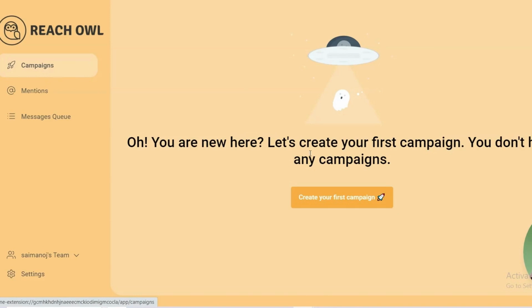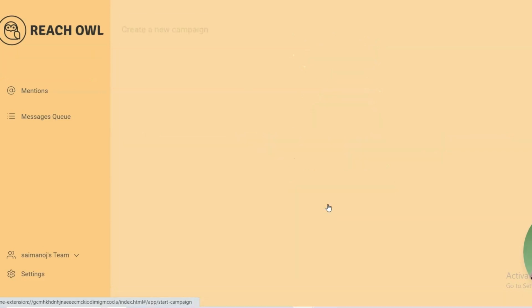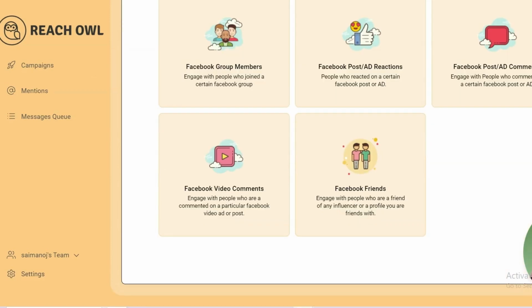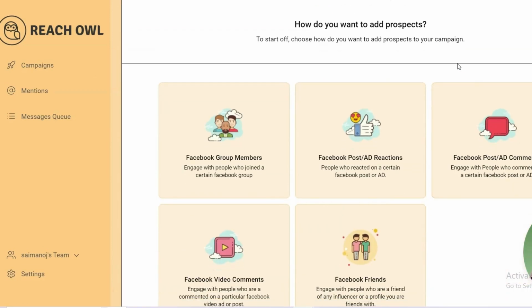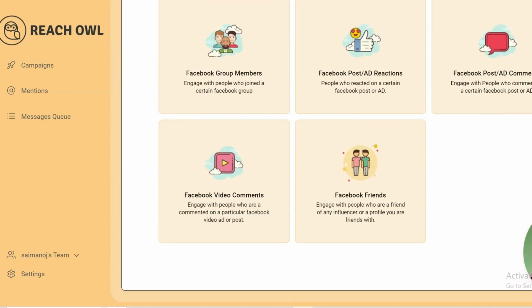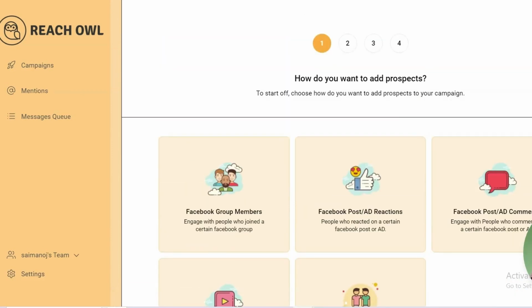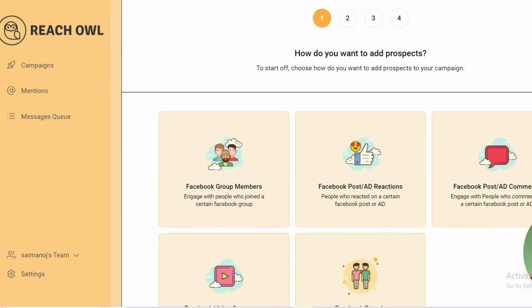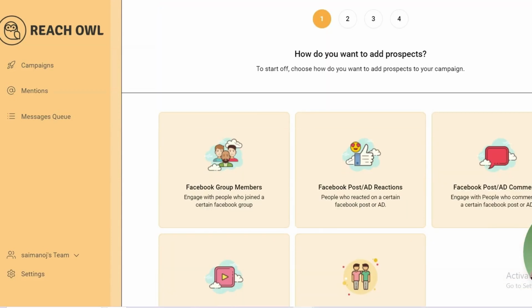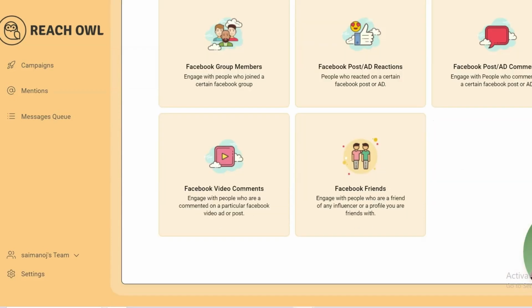Whenever you click on campaigns, you need to head out to create your first campaign. There will be different options. At present, only Facebook automation is there, and Instagram, Quora, and other things are coming soon. Here you can see different options, and you can select any of them. I'm just selecting Facebook group members.